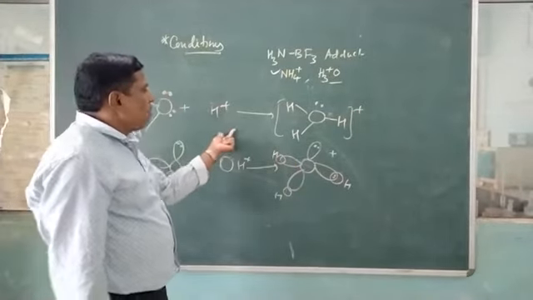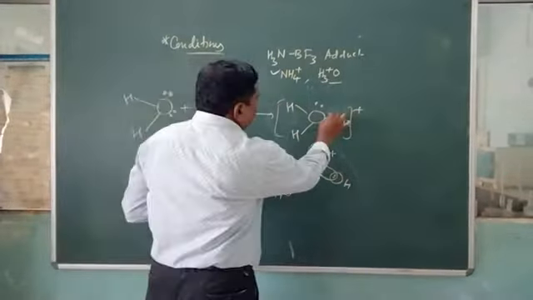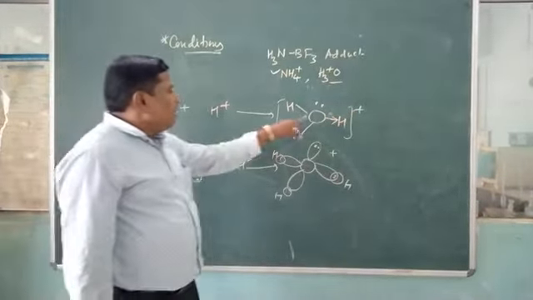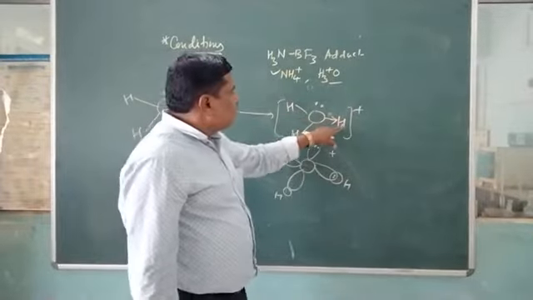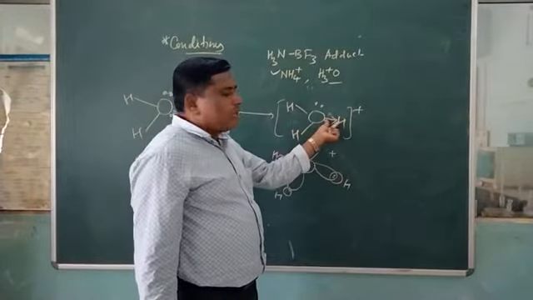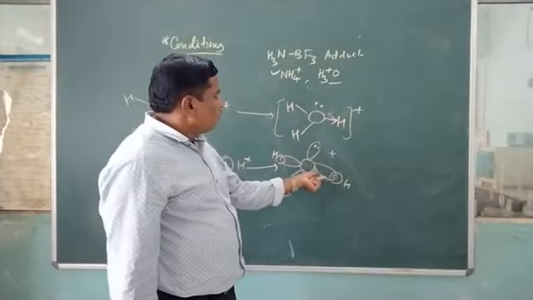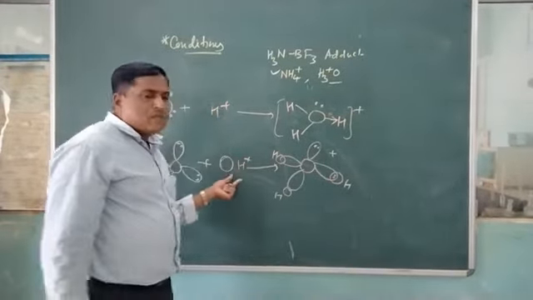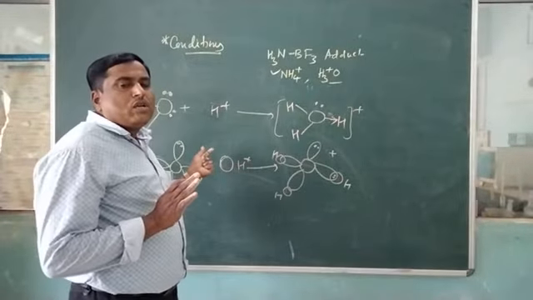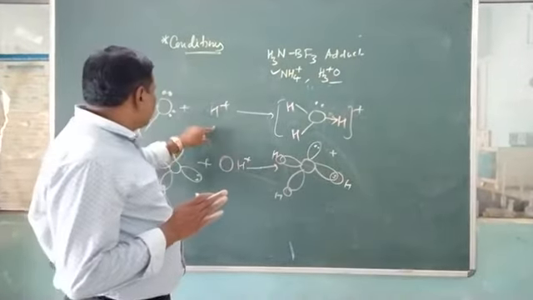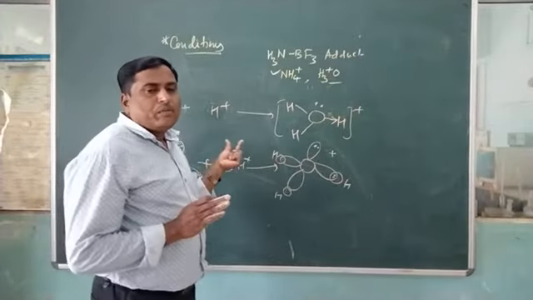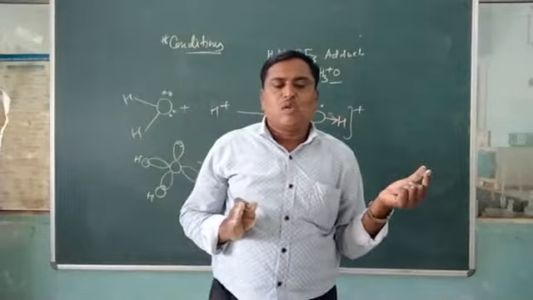Now in this way, this will be indicated by coordinate bonds. Here this oxygen is the donor atom, this will be the acceptor atom, and the bond can be shown from oxygen to hydrogen. Here also there will be donor and acceptor. In this way the coordinate bond can be explained in relation to coordination compounds. Now today we will stop here. In the next lecture we will continue with the difference between double salt and complex salt.